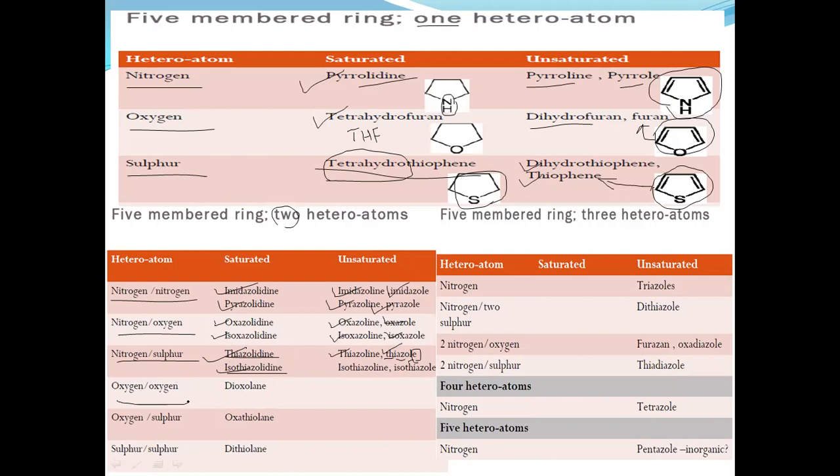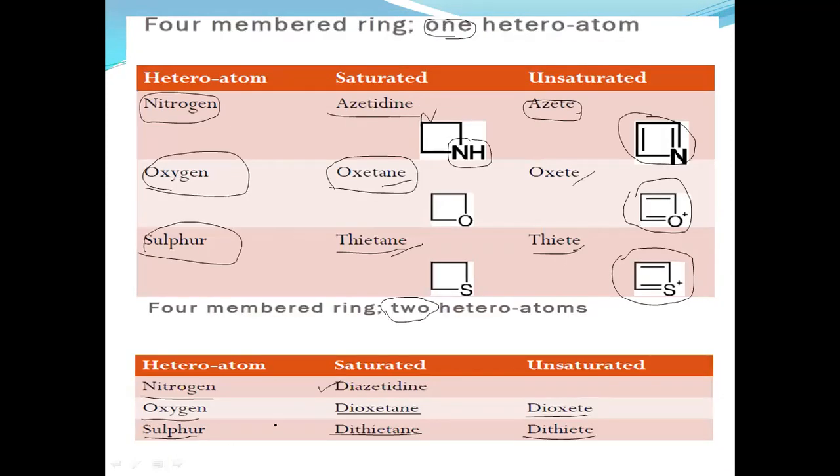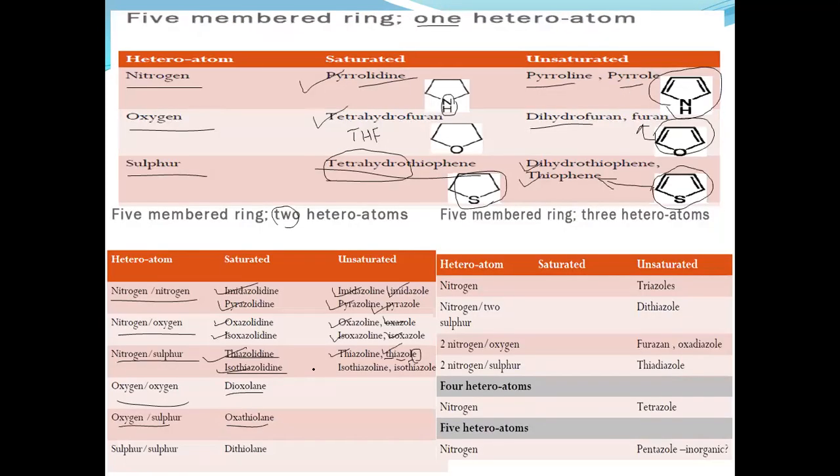If both the heteroatoms are oxygens, then dioxolane. Oxygen and sulfur present, oxathiolane. If sulfur is present, then dithiolane.